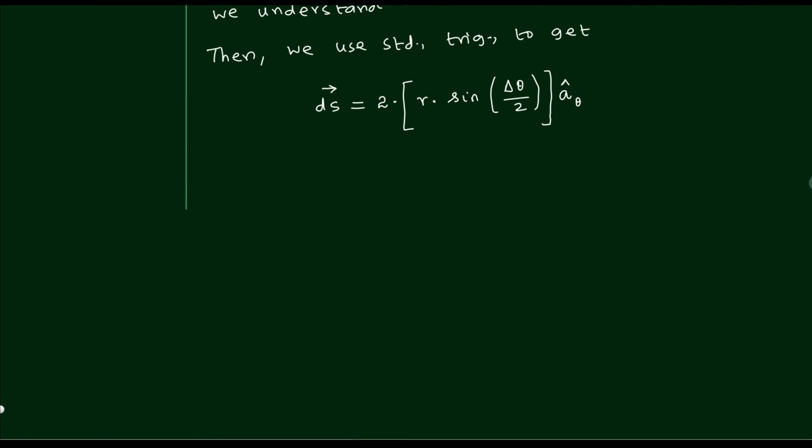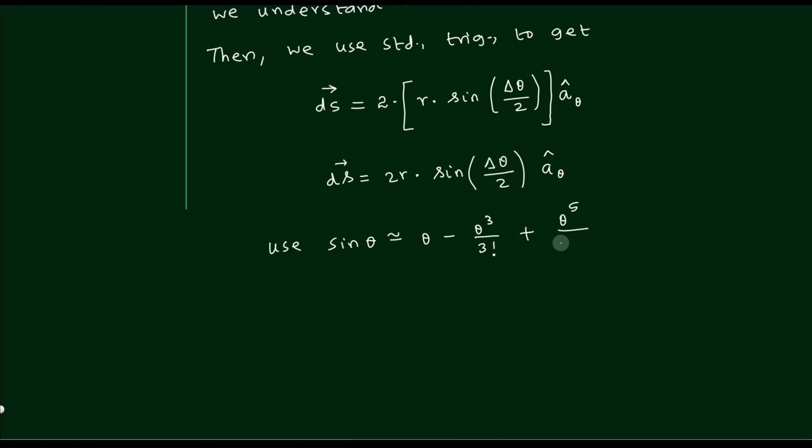Once this is clear, now you can simplify using the sin theta approximation. There is nothing else to do here. The only thing is that we will have to use the sin theta approximation. So let us therefore use sin theta approximately equal to theta minus theta cube by 3 factorial plus theta to the power 5 by 5 factorial and so on.